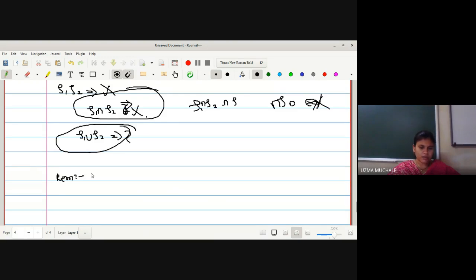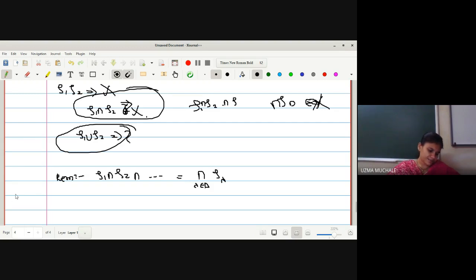What is the remark for this one? We have proved that T1 intersection T2 is a topology. In a very similar way, I can extend this idea to any number of topologies T lambda, where lambda belongs to the index set. I can generalize this concept to arbitrary intersection.